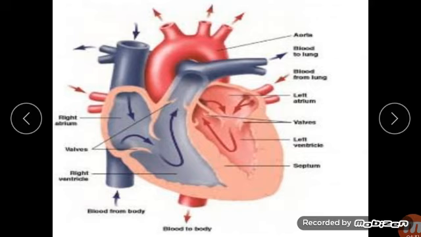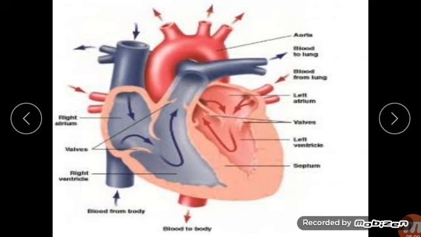We call the human heart a double pump. The first pump carries deoxygenated blood, which is impure blood, from the heart to the lungs. In the lungs, carbon dioxide is given up and oxygen is collected, which is brought back to the heart. The second pump then delivers this oxygenated blood, which means pure blood, to the entire body.